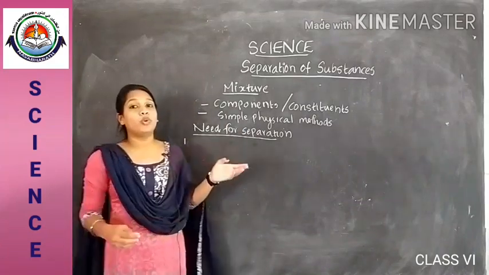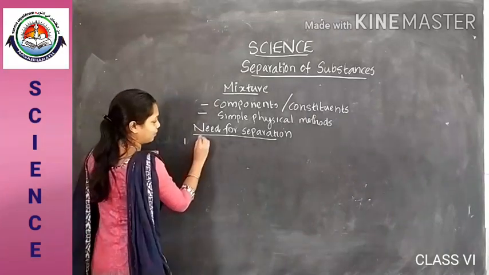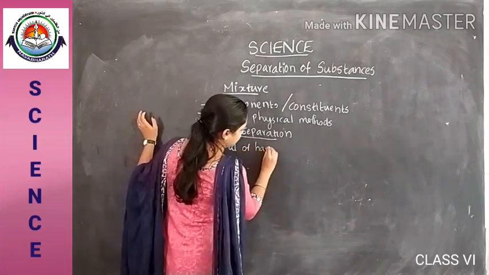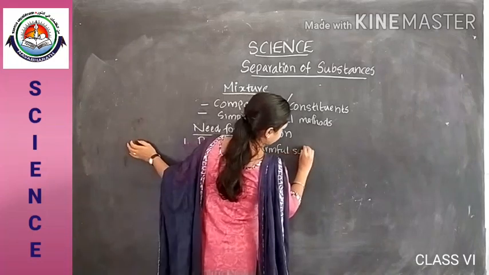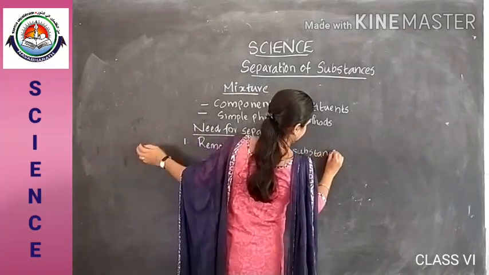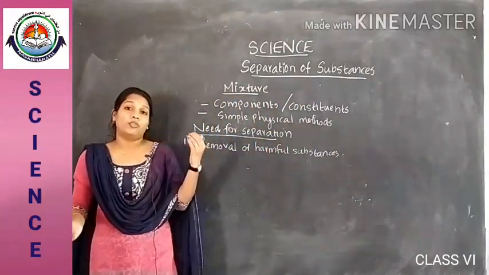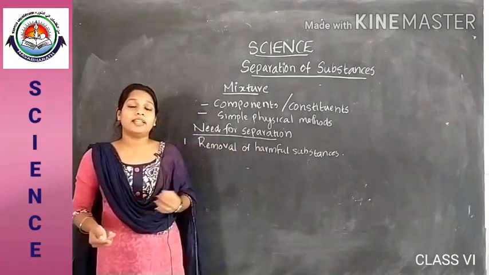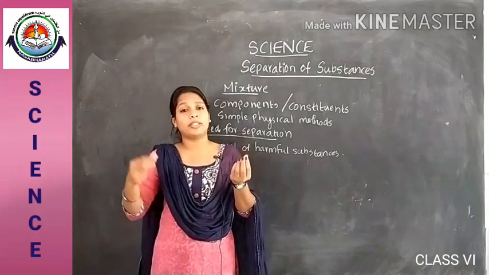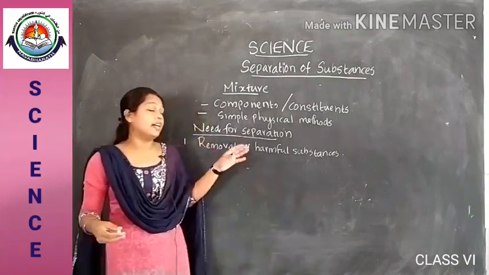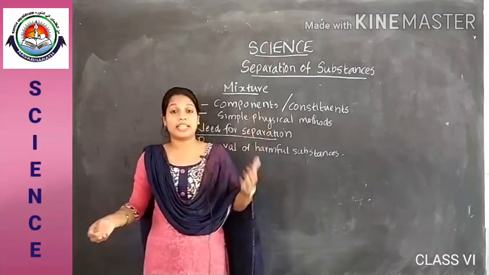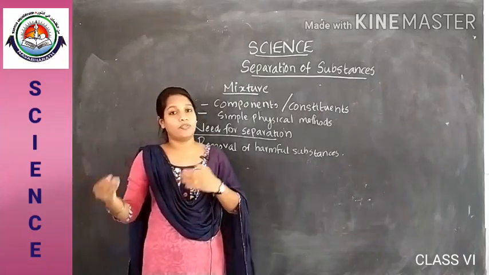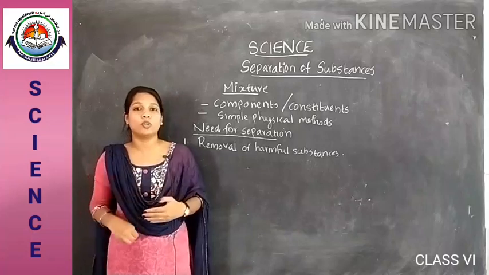First one is the removal of harmful substances. When we buy wheat, rice, pulses and cereals, we can observe that some small stones or insects may be present in them. So we have to remove all these from the pulses and cereals before consuming them, isn't it?